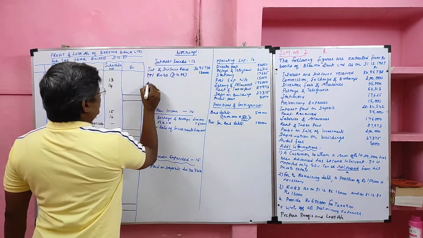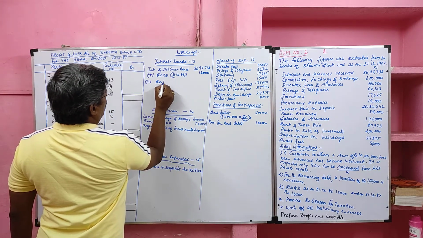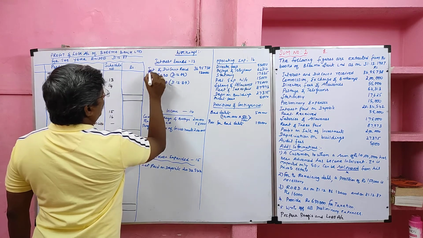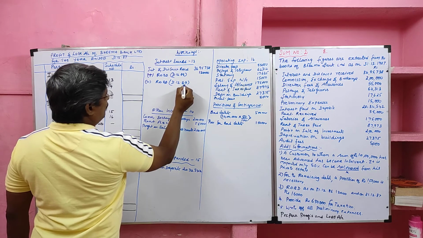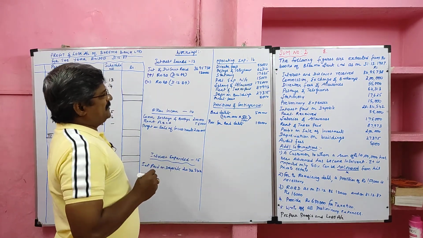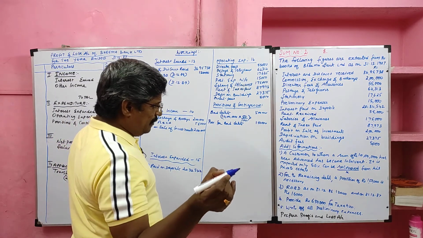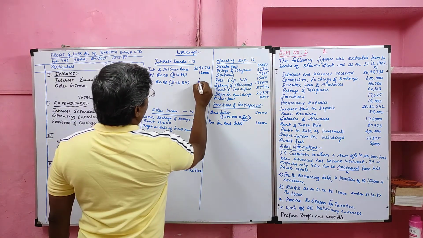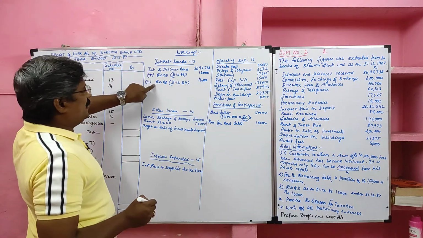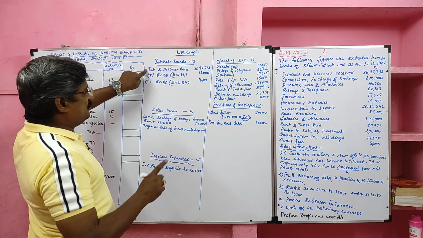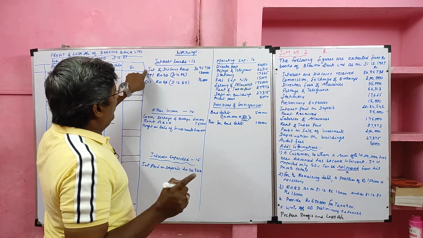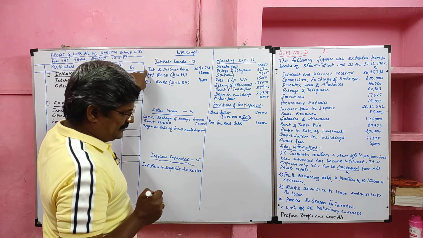Current year rebate on bills discounted should be deducted from interest and discount in schedule 13, and the same value should be recorded in other liabilities and provisions on the liability side of the balance sheet. It is schedule number 5. So old rebate on bills discounted is added with interest and discount. New rebate on bills discounted should be deducted from interest and discount, and it will be recorded in other liabilities, that is schedule 5 of the balance sheet liability side.